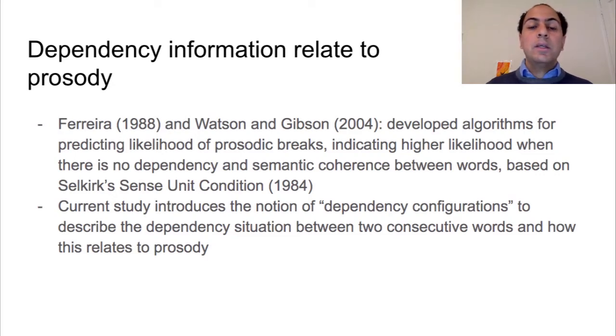These ideas are based on the notion suggested by Selkirk in 1984, which is known as the sense unit condition.